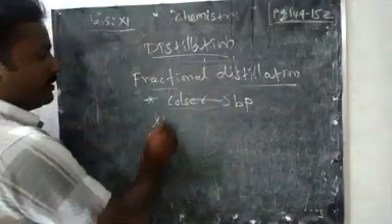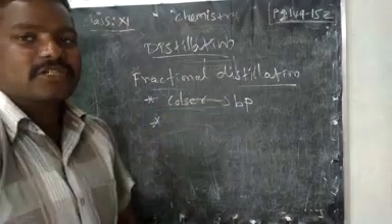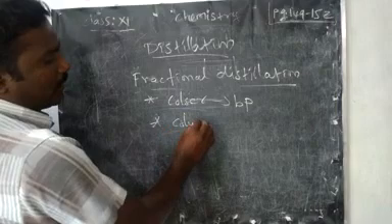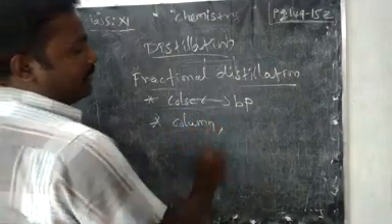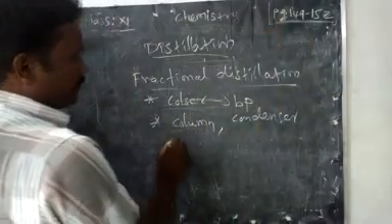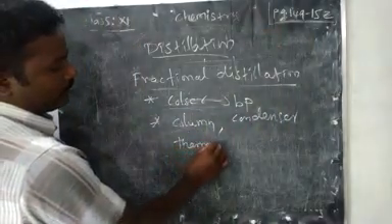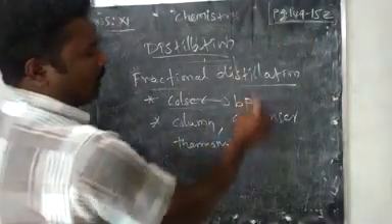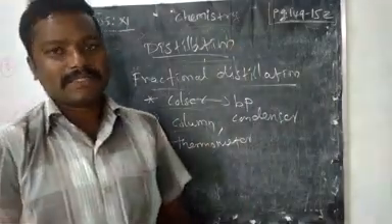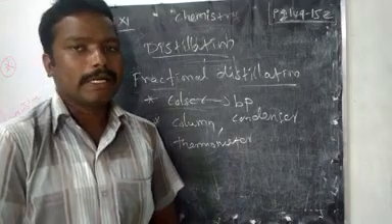For that, we have to use fractional distillation. Here we have to use a fractionating column, a condenser, and a thermometer. All these apparatus we have to fix to the flask where we are taking that organic compound.